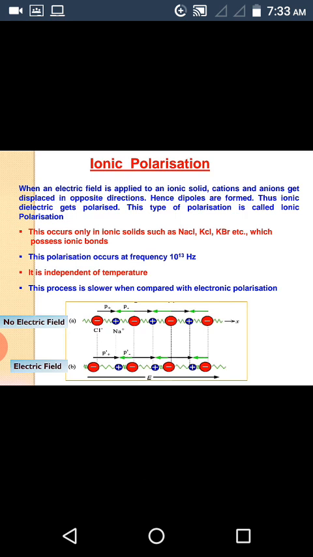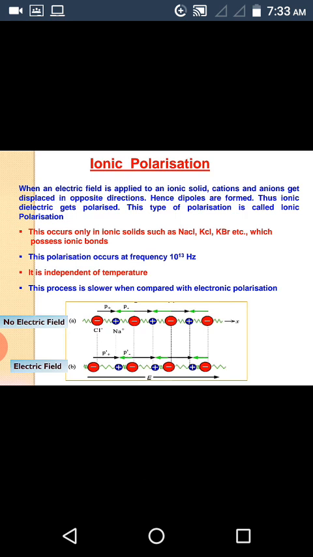Once again, I am defining what is ionic polarization means. It is the displacement of positive ion and negative ion in an ionic solid in the presence of external electric field. And this ionic polarization occurs only in ionic solids, for example sodium chloride, potassium chloride or potassium bromide, etc.,